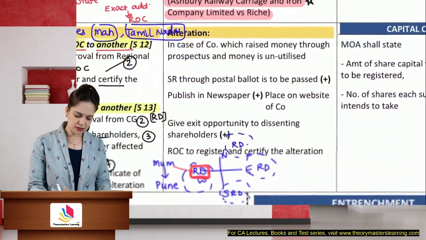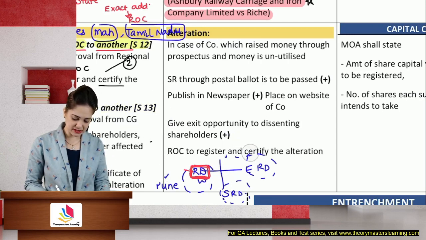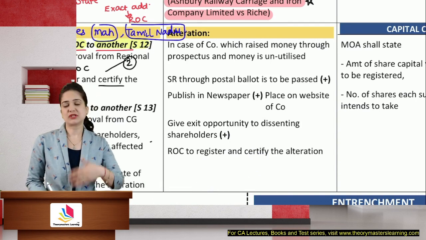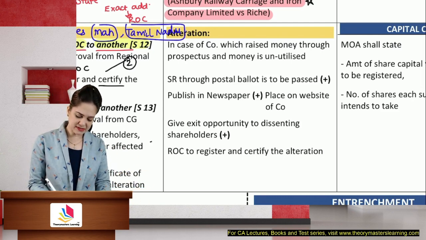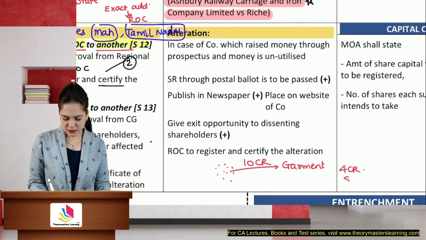What if I want to alter the object clause? Now the company is a garment manufacturing company. They have also started trading business, or maybe they are utilizing the money which they had raised from public issue for some other purpose, like I want to manufacture accessories or shoes. Now, whenever people invest in the company, let's say the public, they have invested 10 crores in the company, thinking that the company is going to use this money for manufacturing of garments. But I now want to use out of this 10 crore, 4 crore rupees for manufacturing shoes or other accessories.